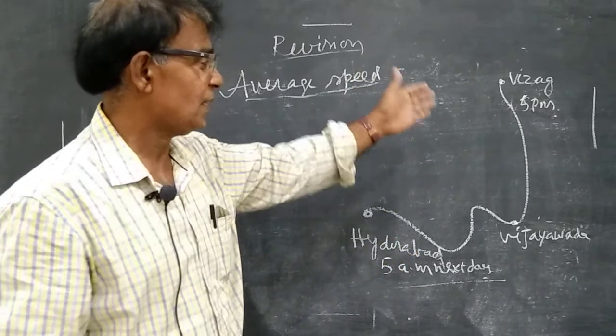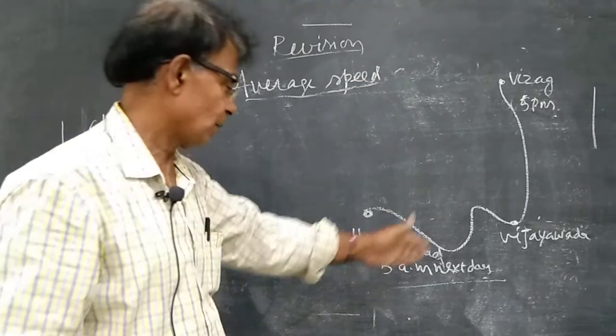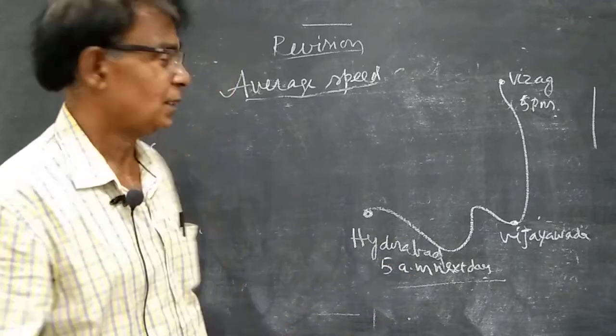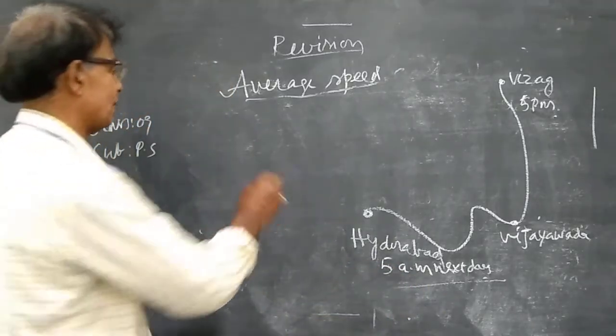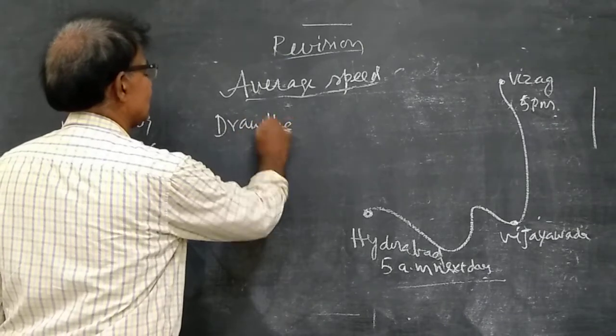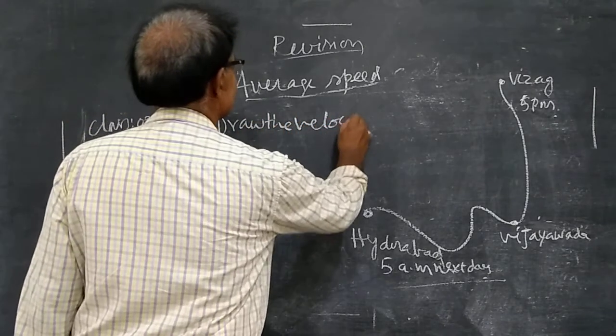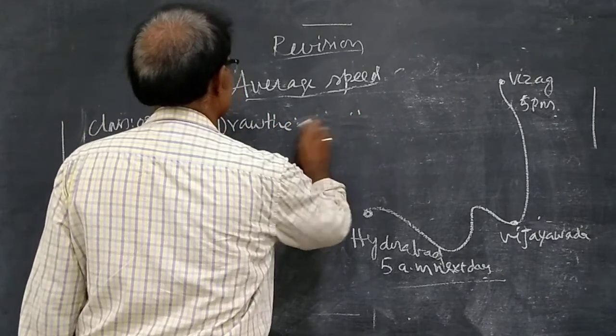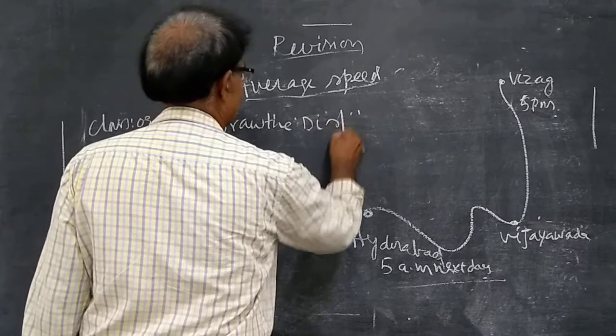Similarly, Vizag lo 5 o'clock ekte, next day morning 5 a.m. vastundi. Now, there are some questions here. Draw the displacement vectors.